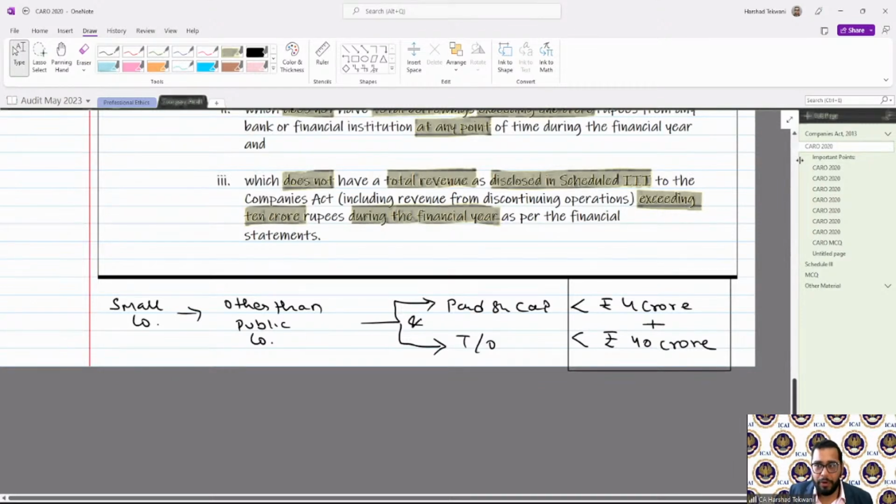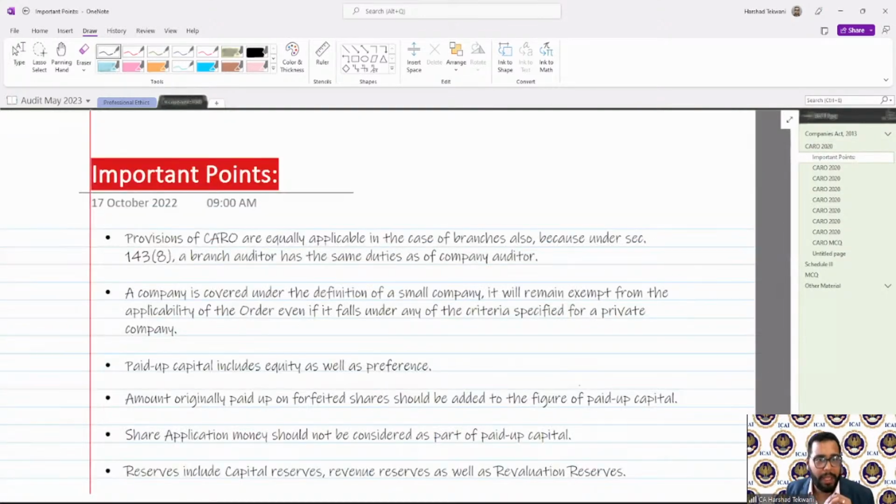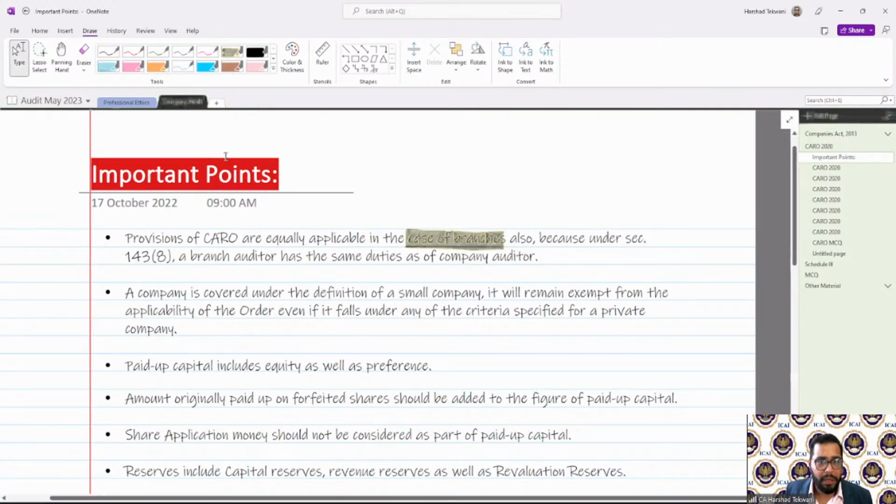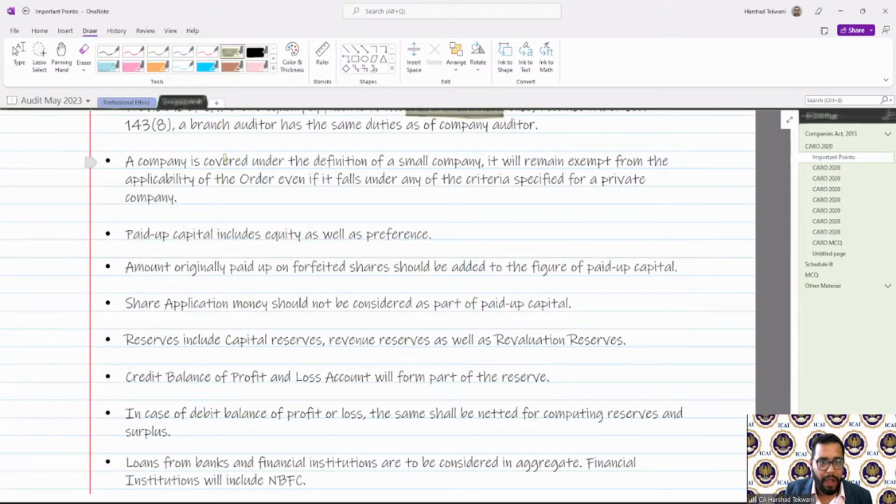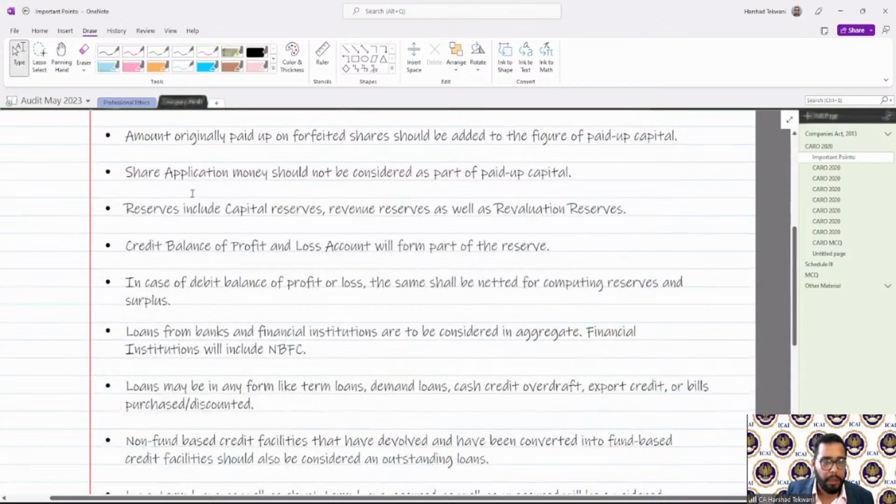Now, some important points that I want to discuss with respect to applicability of the CARO. CARO 2020 is equally applicable in cases of branches. The branch auditor has to comply with this as well. Then, as I said, if a company is already covered under the definition of small company, even if it falls under any other criteria, it will still remain exempt.